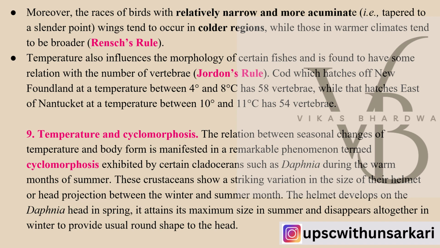Moreover, the races of birds in colder climates tend to have relatively narrow and more acuminate, that is, slender wings, whereas birds in warmer climates tend to have broader wings. So again, just visualize what kind of shape changes is taking place because of the changes in temperature and because of the habitat. Morphology of certain fishes is also an example where we find that the fishes manifest the same kind of differences when different temperatures are there.